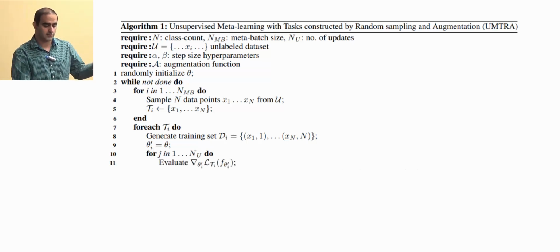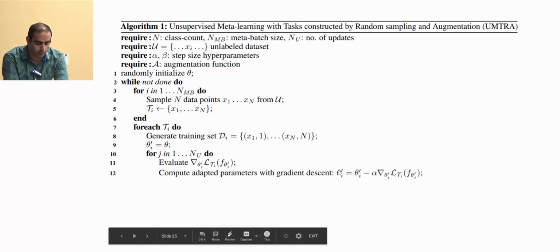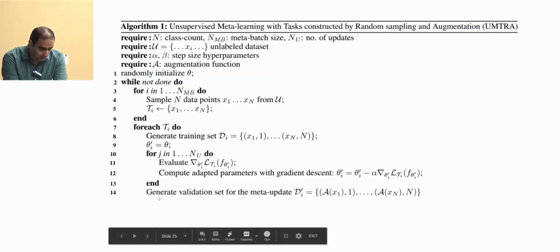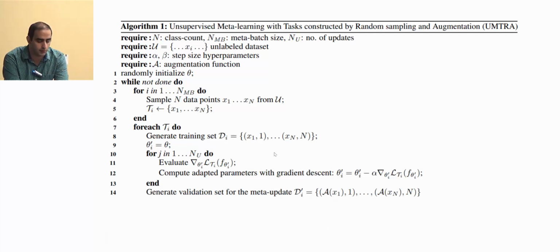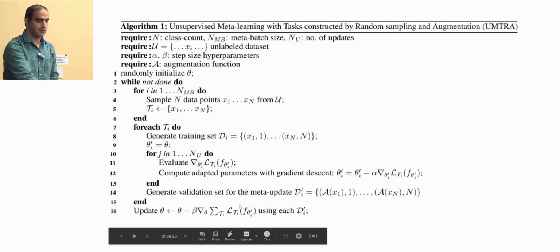So we repeatedly evaluate the loss based on theta prime i, and this is just nu steps of gradient descent. And we compute theta prime i at each step. And then we generate our validation set. So our validation set would be the augmentation function applied on those data points, and also the same artificial labels which we used for them. And we update our theta parameters based on this.